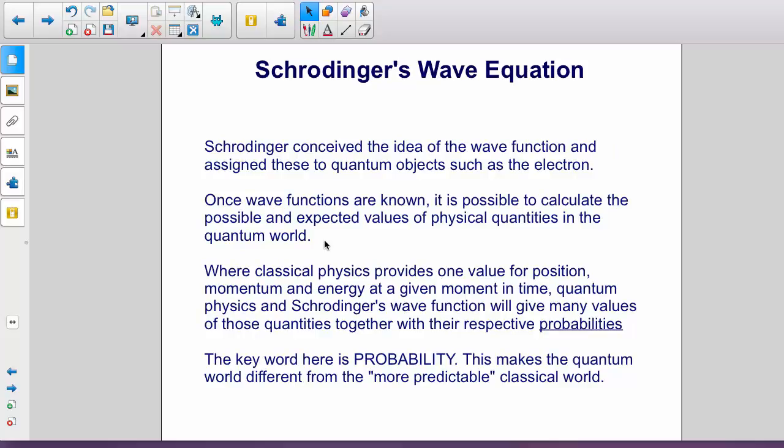Schrödinger conceived the idea of the wave function and assigned these wave functions to quantum objects, such as the electron. Once wave functions are known, it is possible to calculate the possible and expected values of physical quantities in the quantum world. Where classical physics provides one value for position, momentum, and energy, and other things at any given moment of time, quantum physics and Schrödinger's wave equation will give many values of those quantities together with their respective probabilities. The key word here is probability. This makes the quantum world very different from the more predictable classical world.